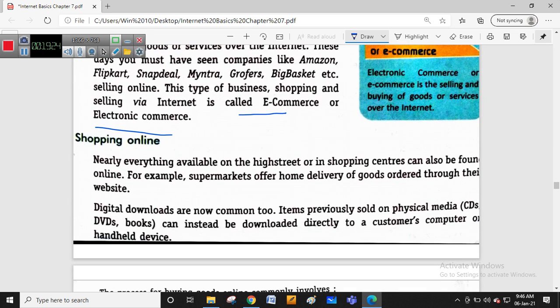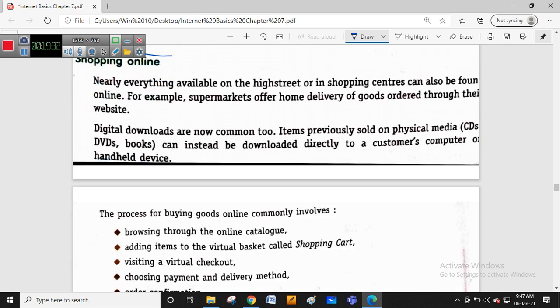We know the famous sites: Amazon, Flipkart, Snapdeal. All of these we get on the internet. Next, shopping online. Nearly everything available on the high street or in shopping centers can also be found online. Stores like Big Bazaar and Reliance are also available online. For example, supermarkets offer home delivery of goods ordered through their website, so we can order particular grocery products from the website and they can deliver to our home.